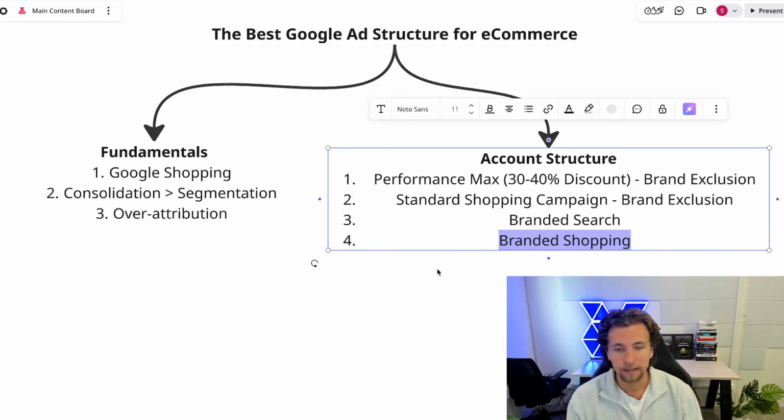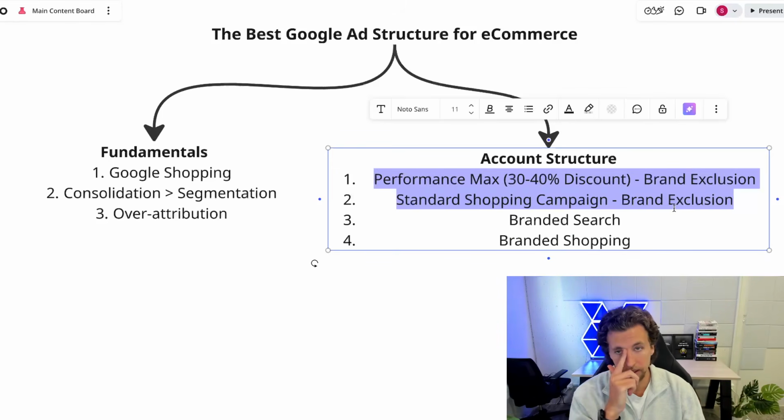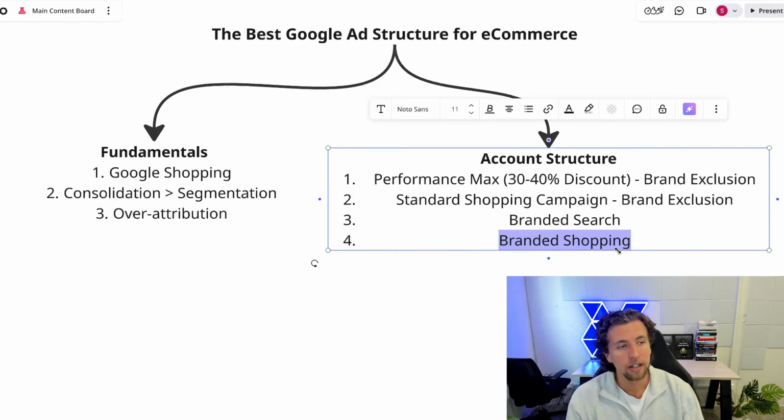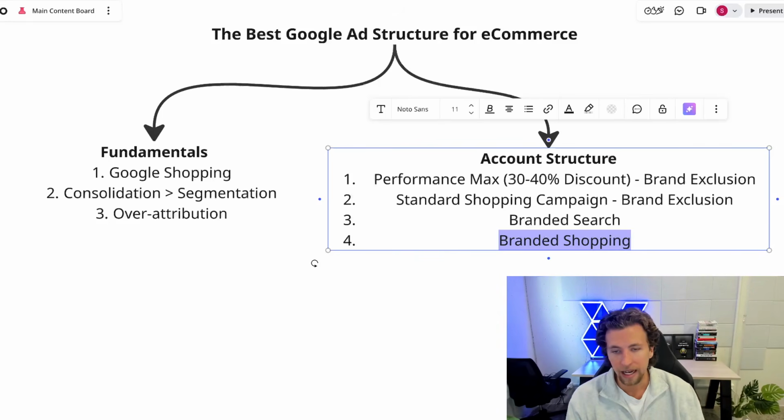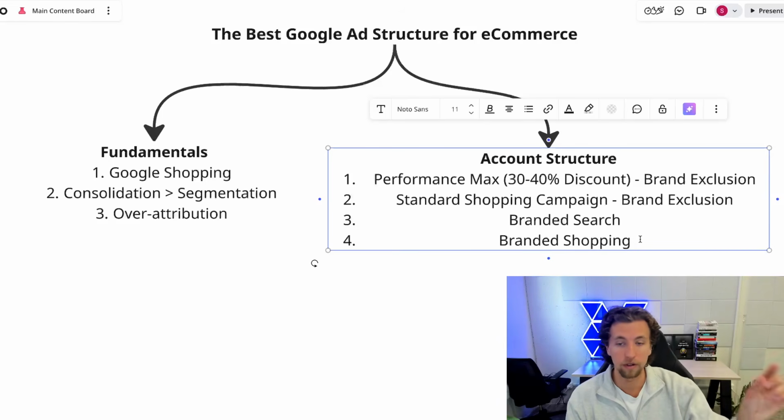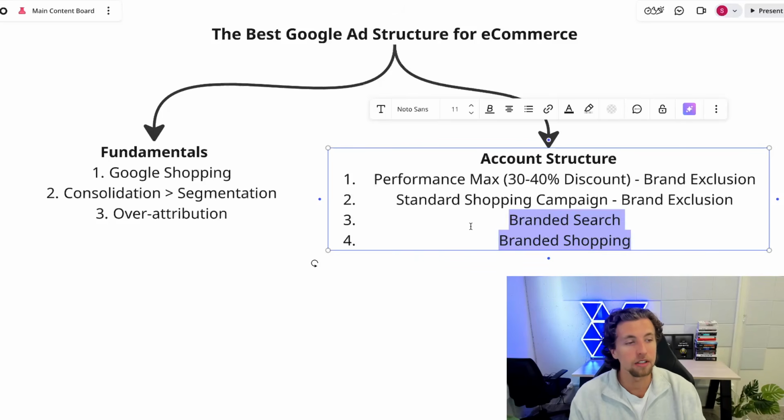Branded shopping, on the other hand, I think this is really important to defend because if you don't run branded shopping, and this will happen if you have hard brand exclusions on these cold customer acquisition campaigns, then your competitors go and place above your organic branded listing. And that can be really damaging if people aren't very high intent going to buy with you. And you have competitors sliding in with very good promotions or almost identical products, etc. You're going to lose the click if your competitors have very convincing shopping ads placed above your own organic branded listing. And so making sure you have placements here is critical.